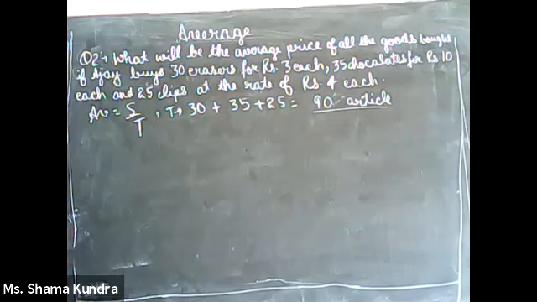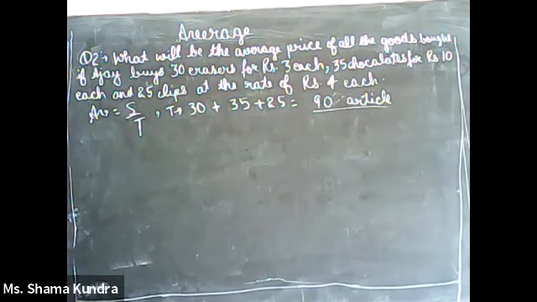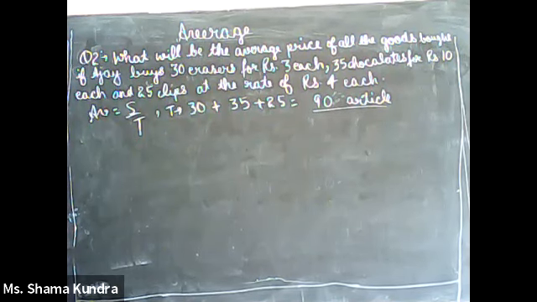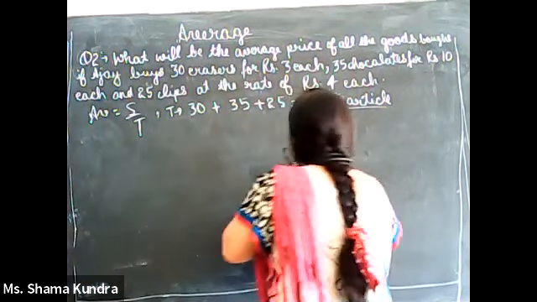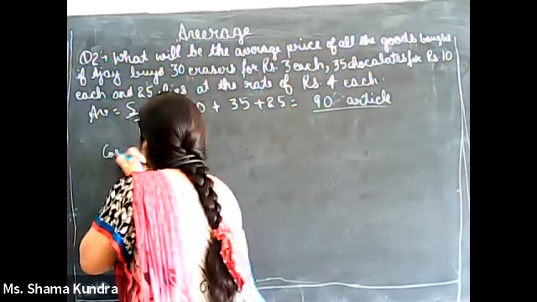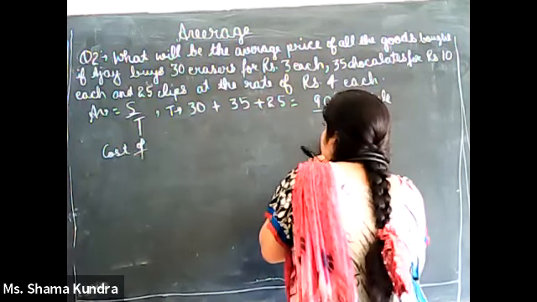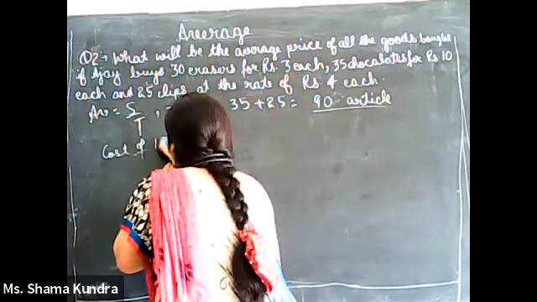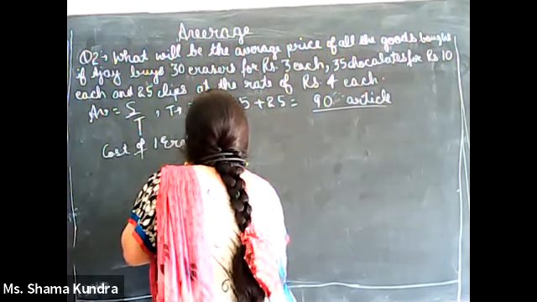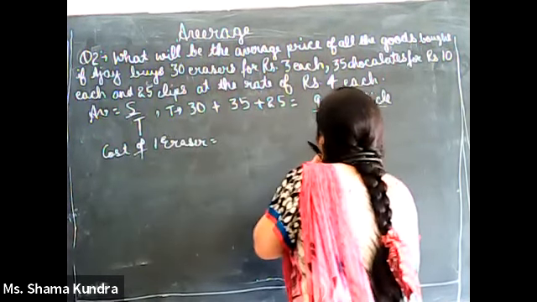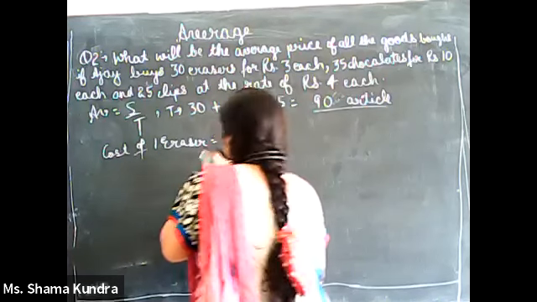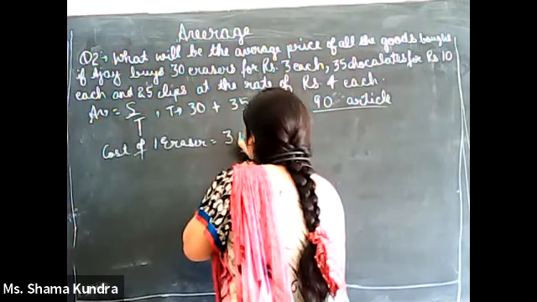Now what is sum? Sum means this has to be the price, the cost. Then only we have the average cost over here. Now how much total money did Ajay spend? How to find it? Very easy. See how. He buys 30 erasers for rupees 3 each. Means the cost of one eraser is given to us as rupees 3.